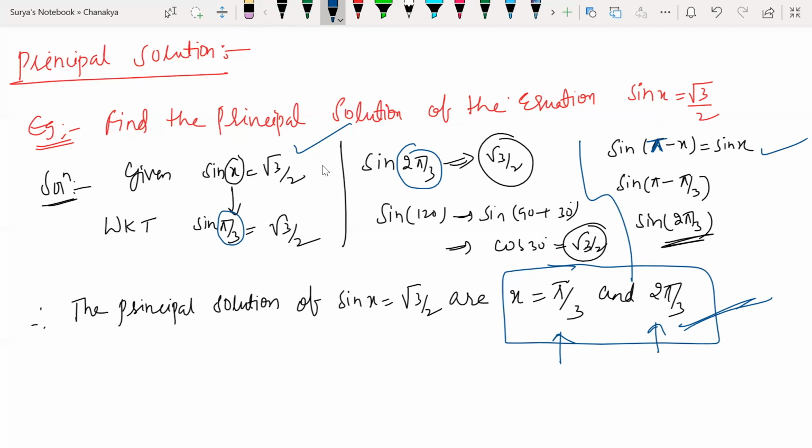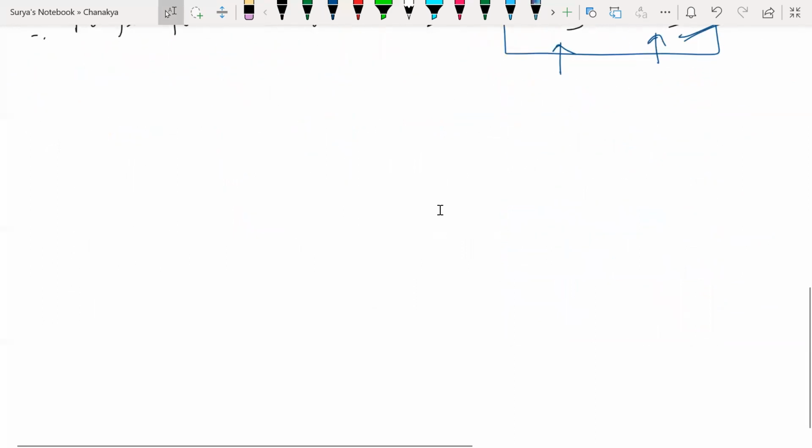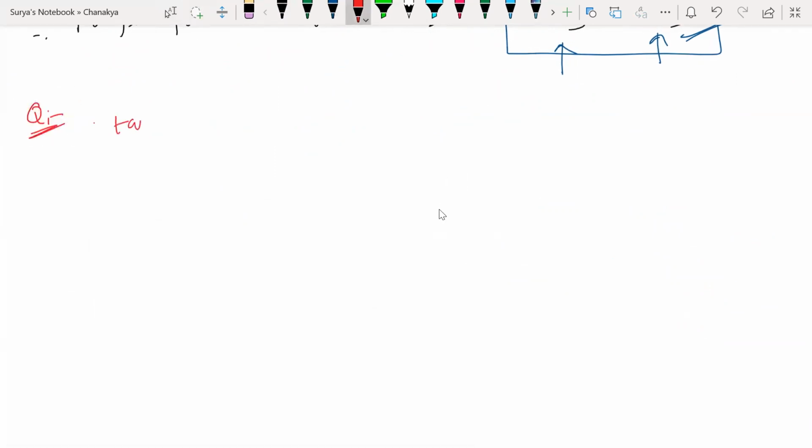Guys, you have to check what other values it gives you. Right? Now look at this here. Now we'll solve one more question here. Same question. Find the principal value of tan x is equal to minus 1 by root 3.